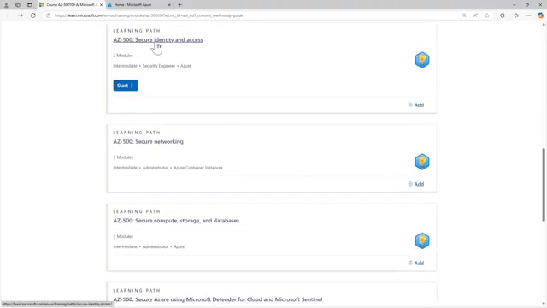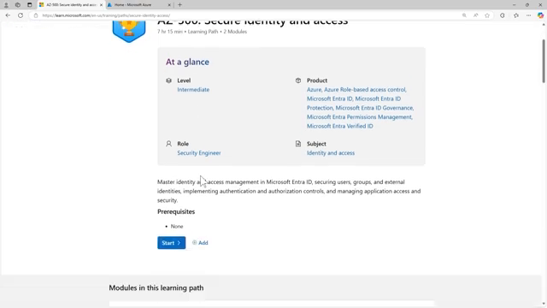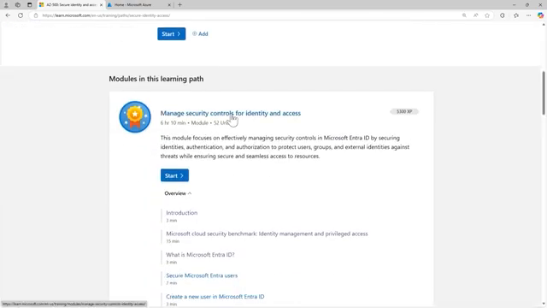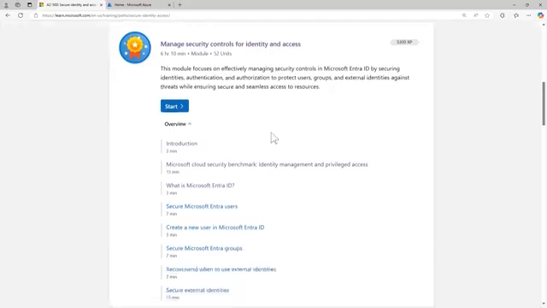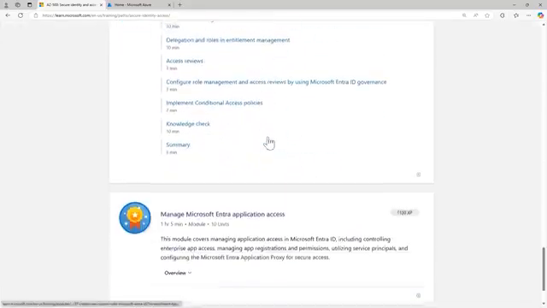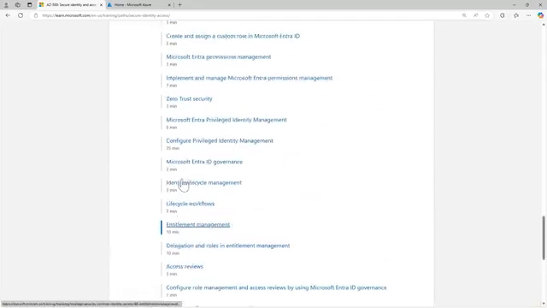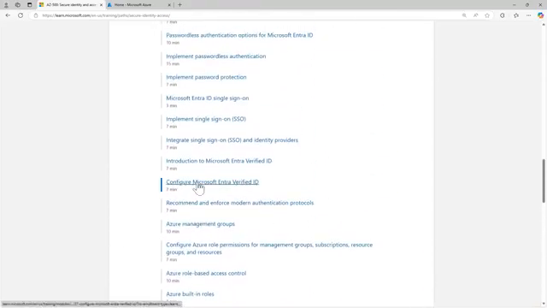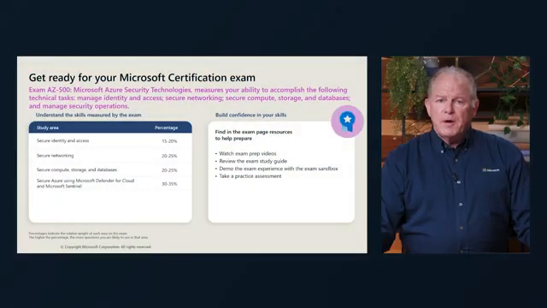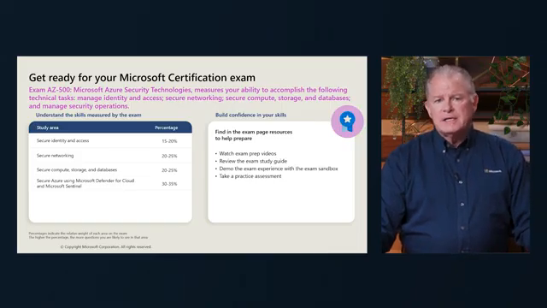And clicking on the first one, Secure Identity and Access, you'll see the 2 modules that we covered, Managing Security Controls and Identity Access. And then that second one, down way at the bottom here, Managing Microsoft Entra Application Access. And these are the 50 modules that we'll break up into individual components and into logical chunks of about 40 minutes each. And if you're interested in taking the corresponding certification for this content, you can see the 4 areas that we'll be covering and their weight in relationship to the exam.